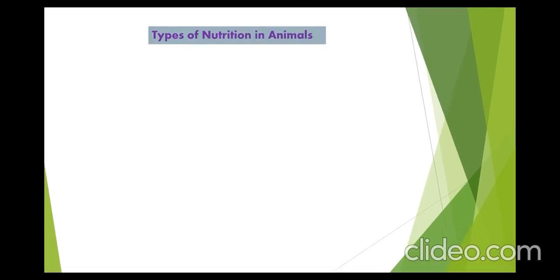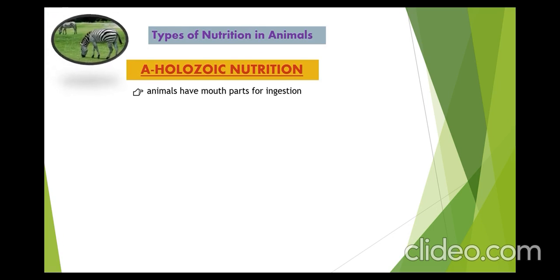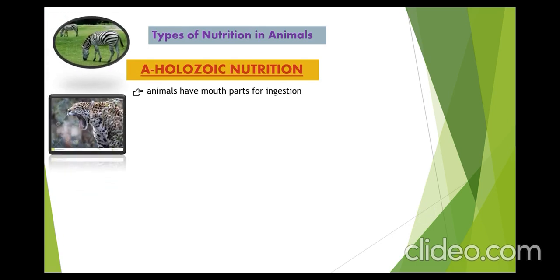Let us now move on to another very important topic, that is types of nutrition in animals. There are 3 types of nutrition in animals. So first one is holozoic nutrition. Let us see the characteristics of holozoic nutrition. Animals have mouth parts for ingestion. So animals that we see eat with their mouth. Here you can see the example of zebra eating grass and another example is of leopard.